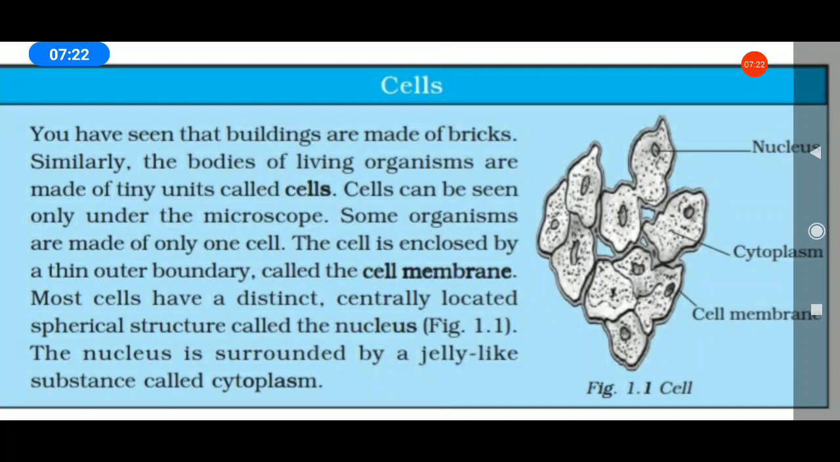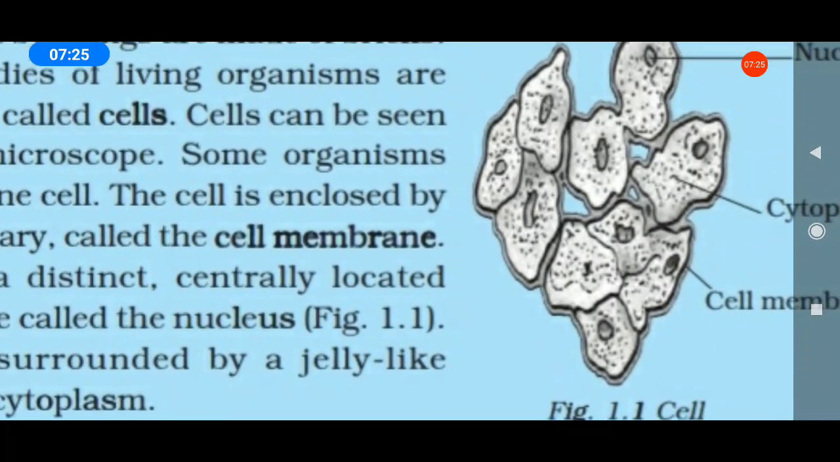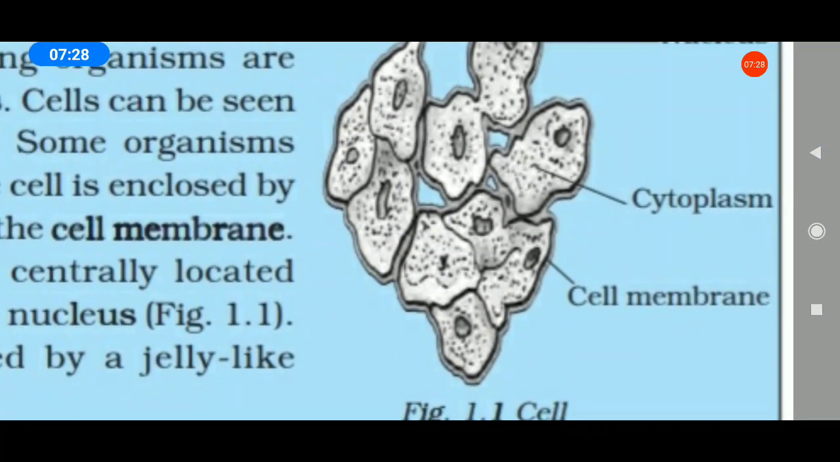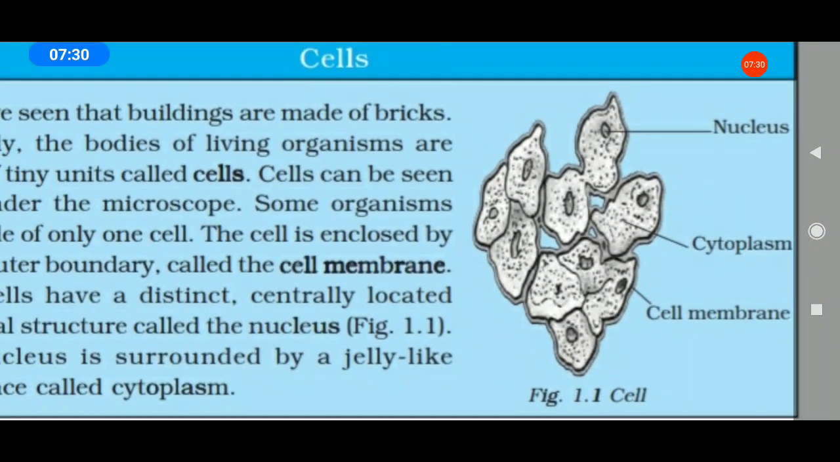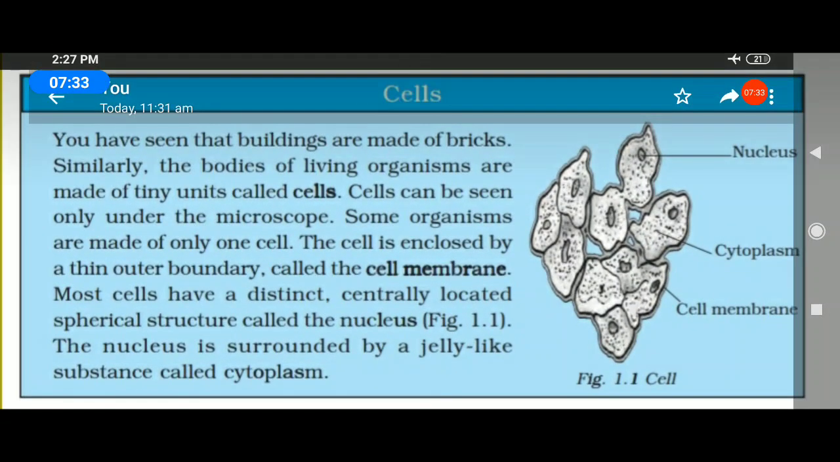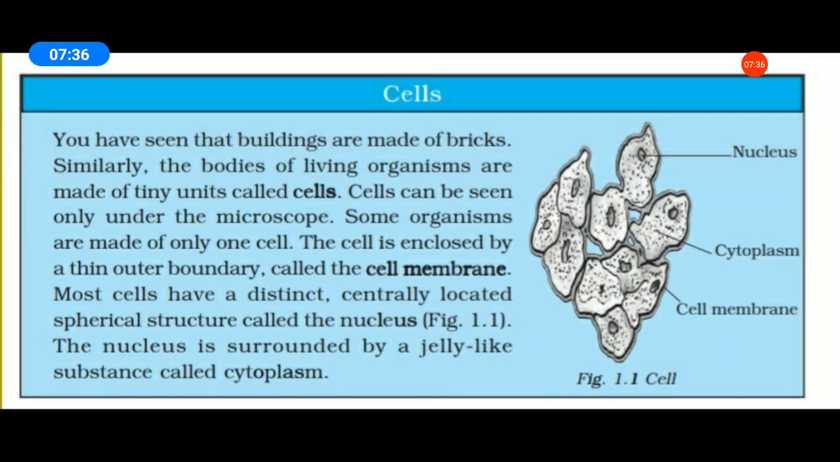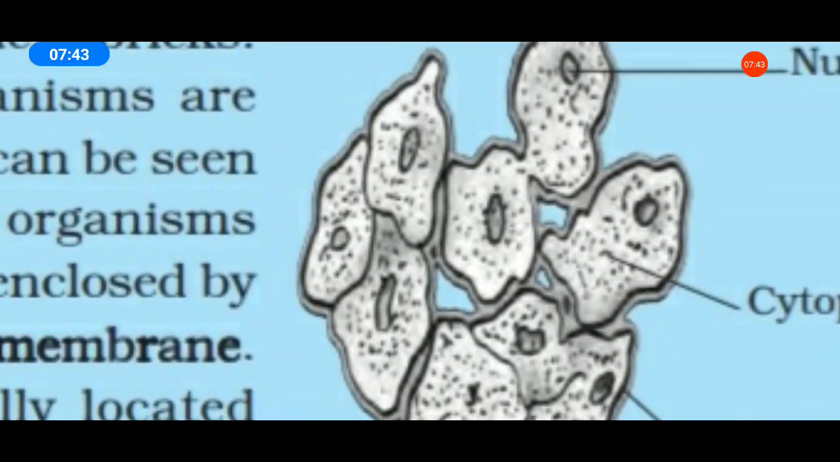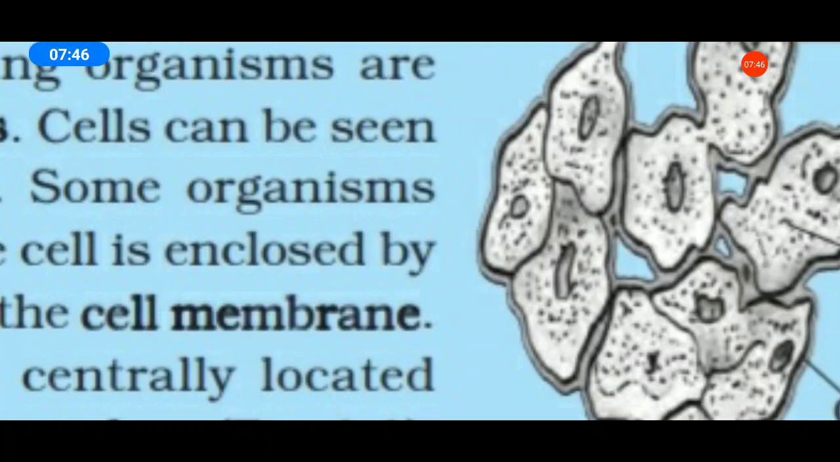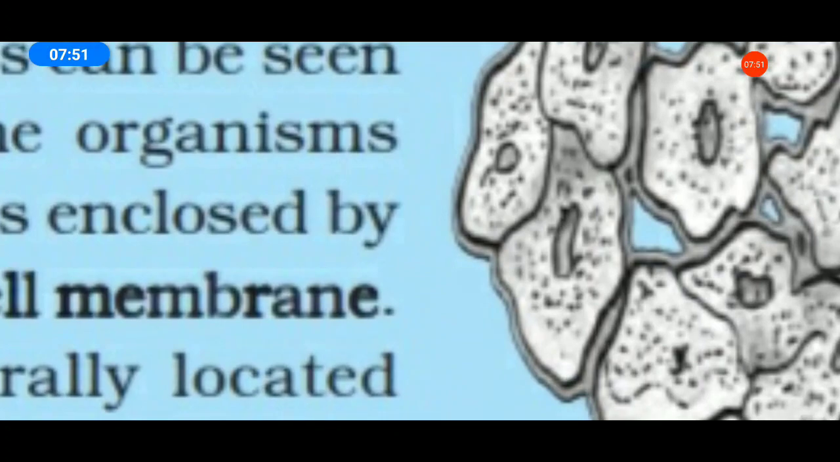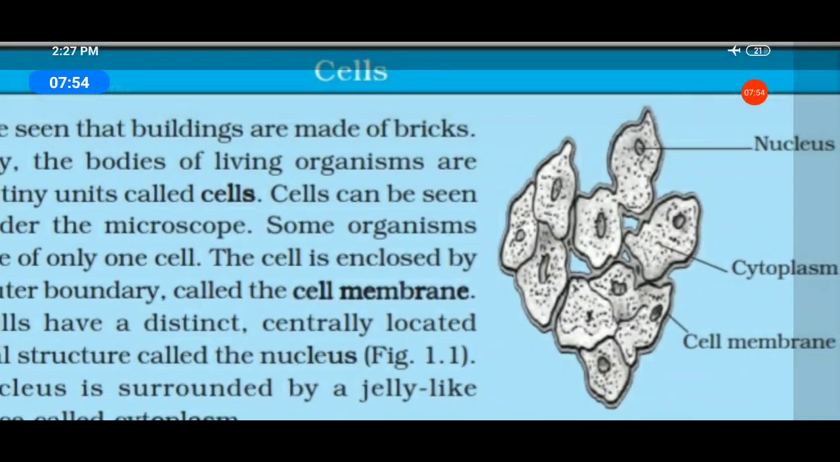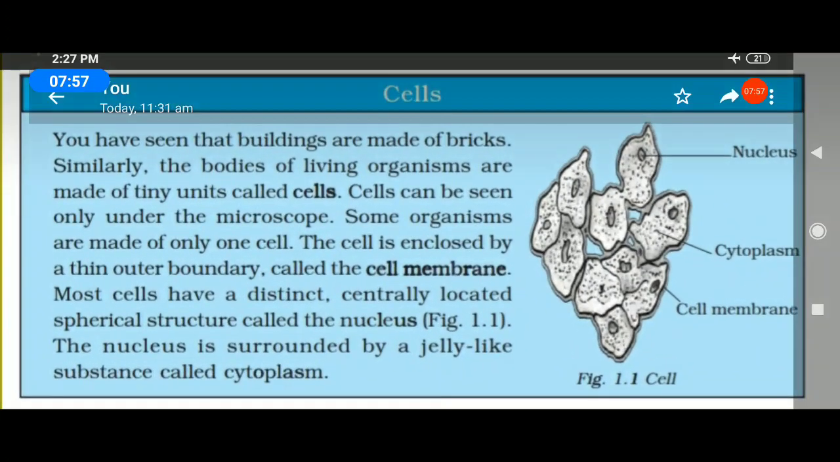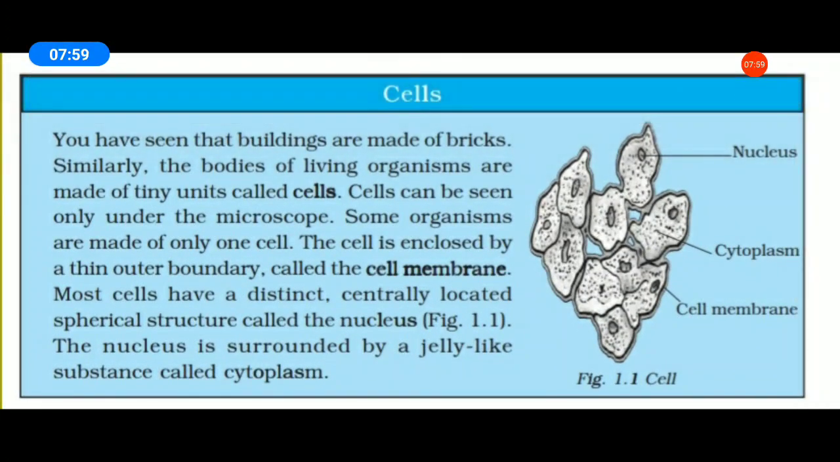The cell is enclosed by a thin outer boundary called the cell membrane. This one is the cell membrane. All of you see your book. The outer membrane is called the cell membrane. Most cells have a distinct, centrally located spherical structure called the nucleus. The nucleus is surrounded by a jelly-like substance called cytoplasm.